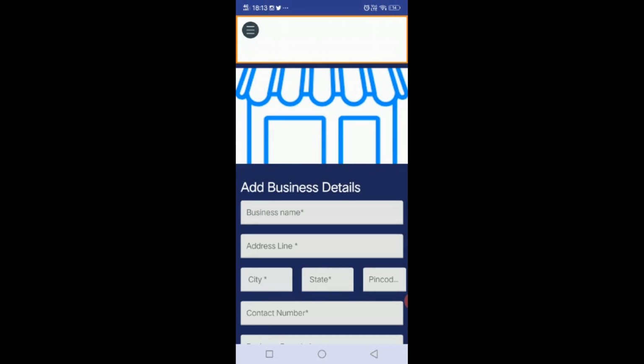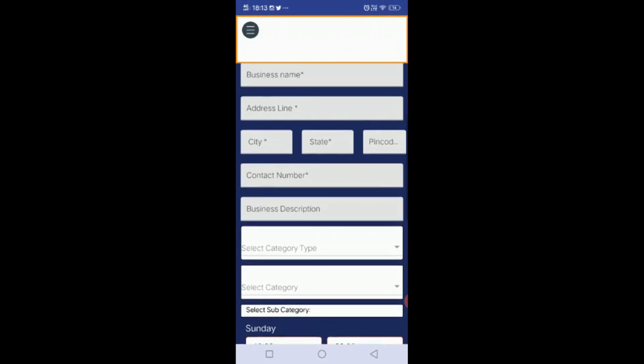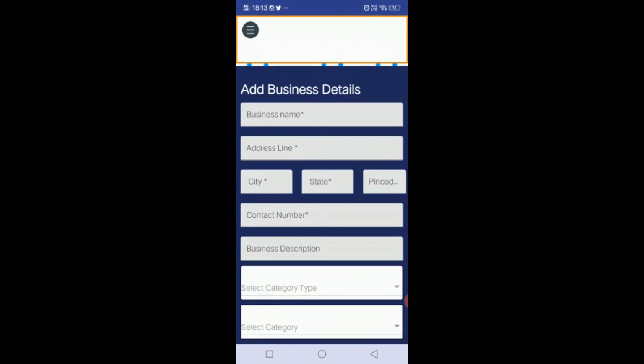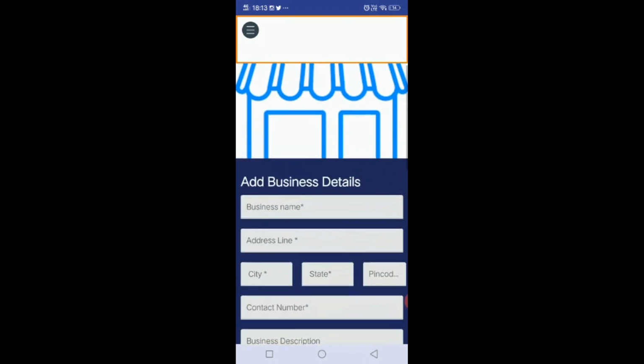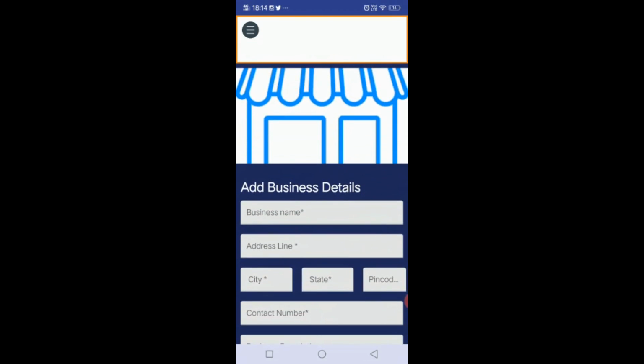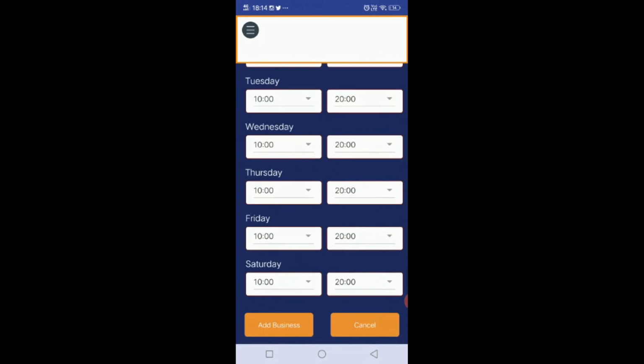You just have to fill in this form. It's a very easy form. You have to add your business name, address, contact number, some interesting images regarding your business, and just click on this add business button. Your business will be listed.